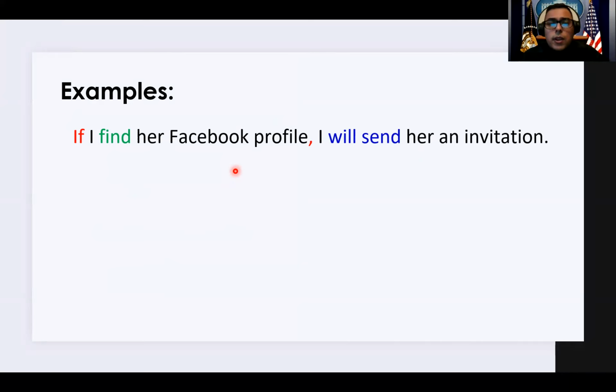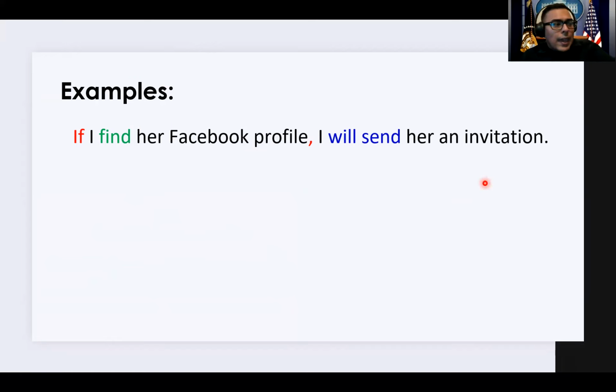So then you're talking with a friend, and you're like, you know what? I met this girl or boy, and I'm really interested in them. So you know what? If I find her Facebook profile, I'll send him or her an invitation. So you're using a first conditional sentence right there, right? You're predicting something that can happen or that will happen as long as the first condition is met. And we can see in this example that we do have present simple and then future simple.